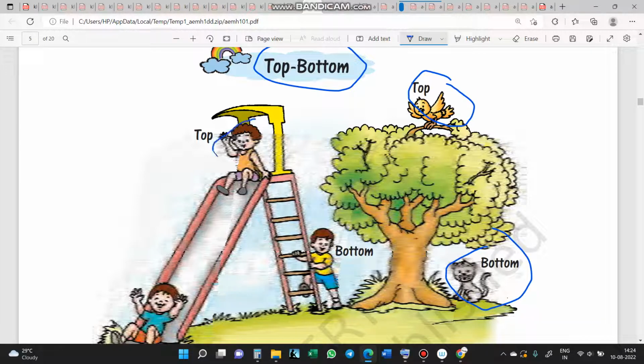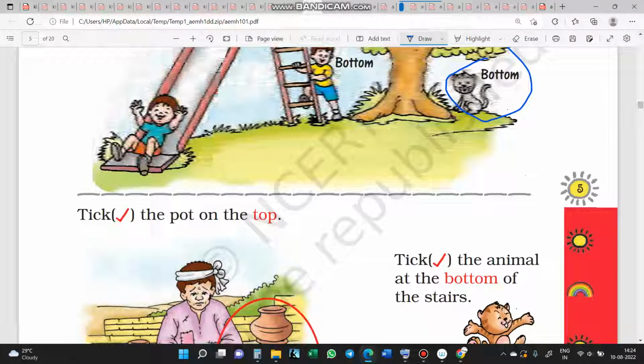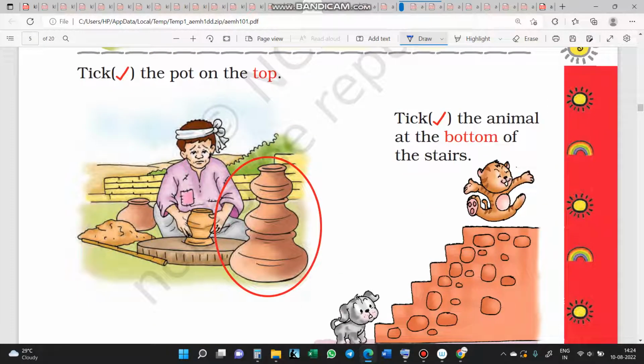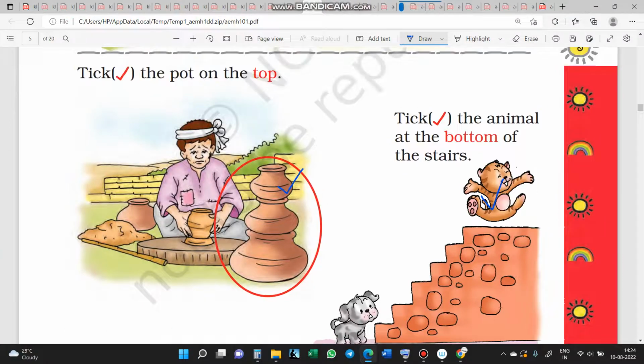This guy is on top of this slide, and this guy is at the bottom after sliding down, and that guy is trying to reach the top from the bottom. Here also, which one is on top? This one. Which one is at the bottom? This one is at the bottom.